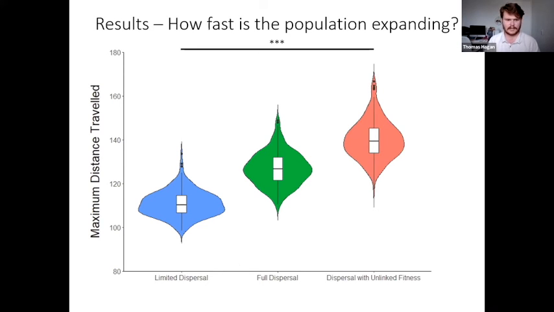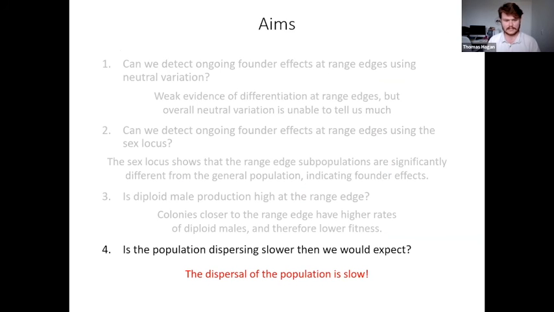We also looked at real world data that shows basically a similar effect, but unfortunately I don't have time to go through that today. So now we've answered our final aim, and yes, it's likely that fitness consequences of low diversity and founder effects are resulting in a slow dispersal for this population.